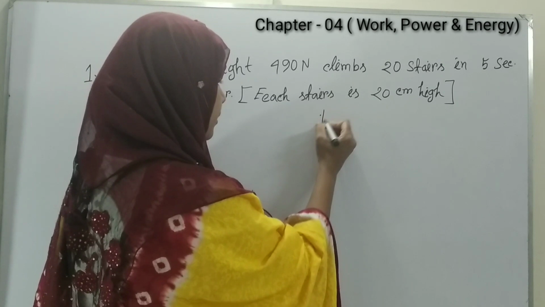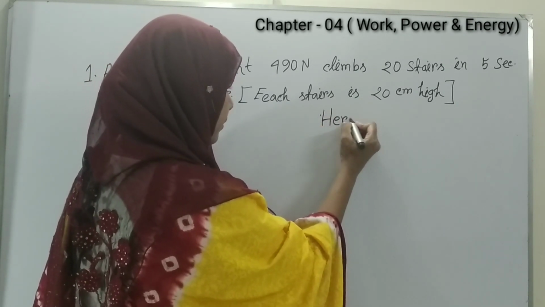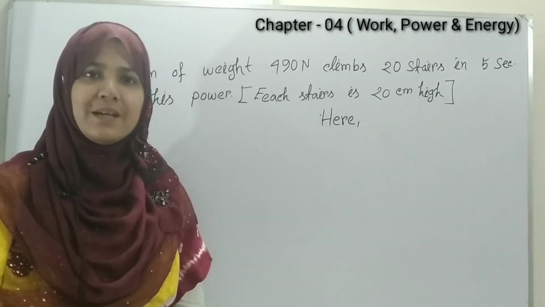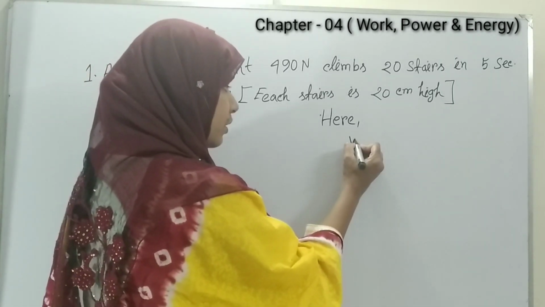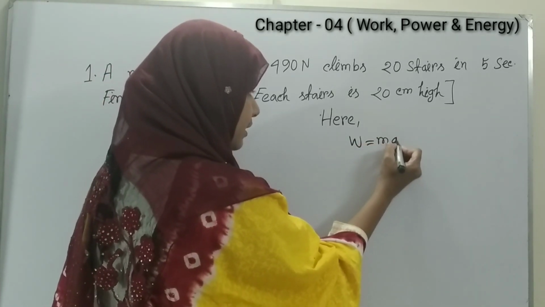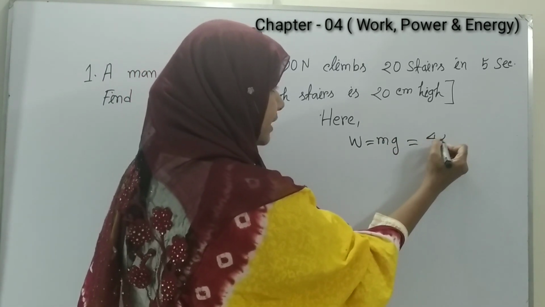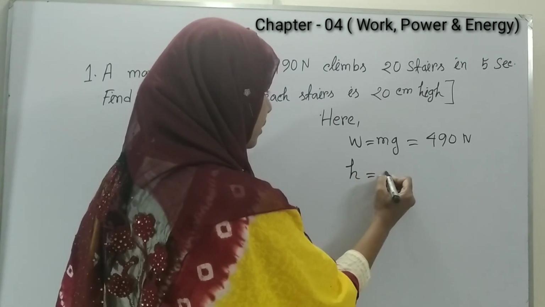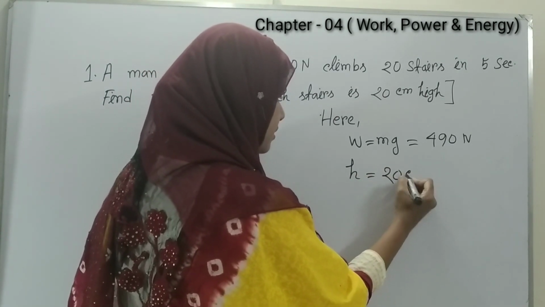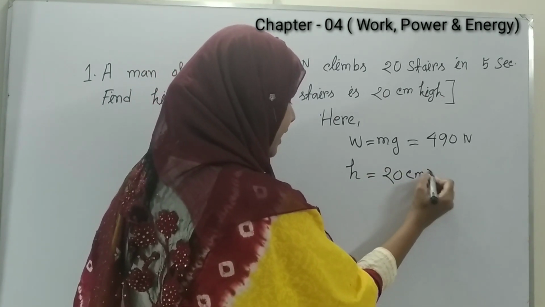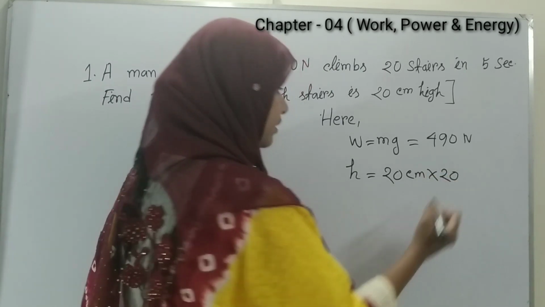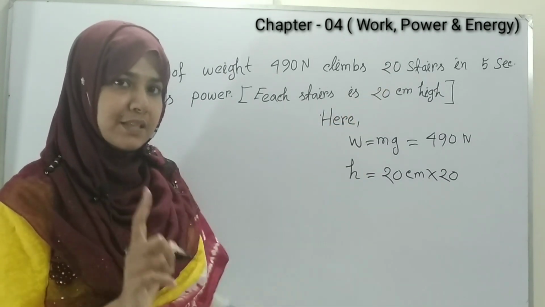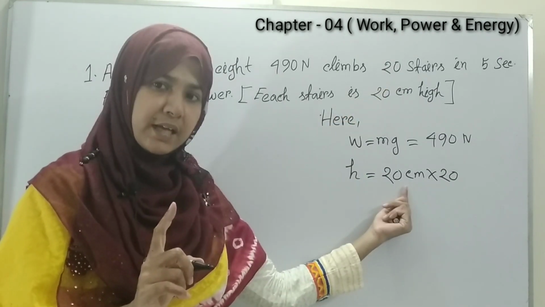Here, weight is denoted by W. W equals mg is given 490 Newton. Height h equals 20 centimeter into 20 stairs, and each stair is 20 centimeter high.